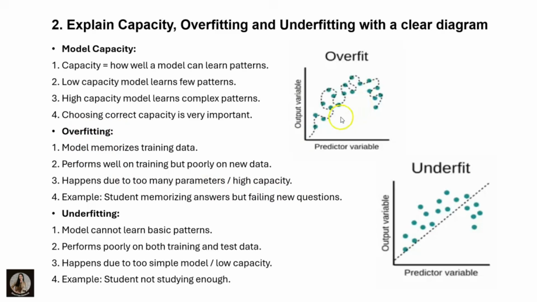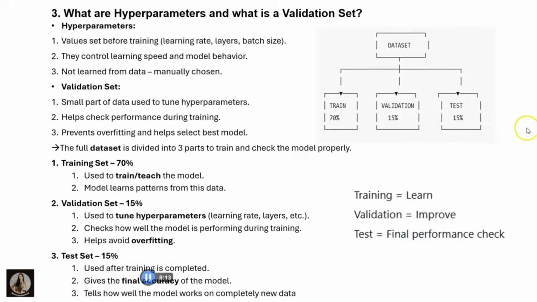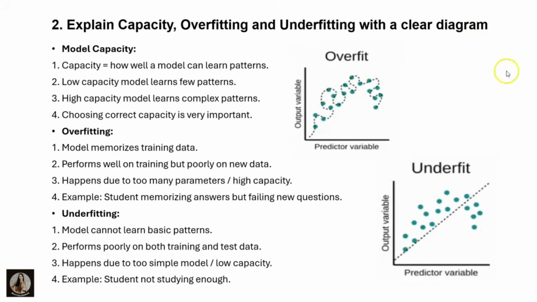Here, if you observe the diagram, overfitting is a machine learning issue where a model is too complex and fits the training data too closely, including noise. You can explain this also. For underfit, the model cannot learn the basic patterns and performs poorly on both training and test data. It happens due to a too simple model or low capacity. For example, a student not studying enough. A model is underfit when it is too simple to capture the underlying pattern in the data.